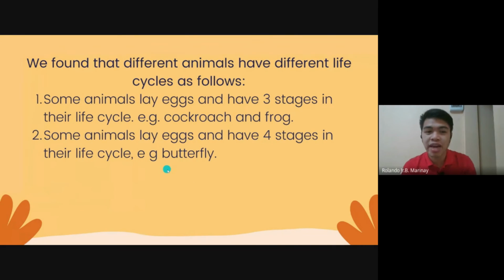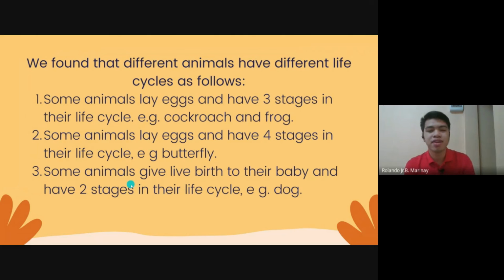Number 2, some animals lay eggs and have 4 stages in their life cycle. Example, the butterfly. It has 4 stages, right? And then number 3, some animals give live birth to their babies and have 2 stages in their life. Example, the dog.